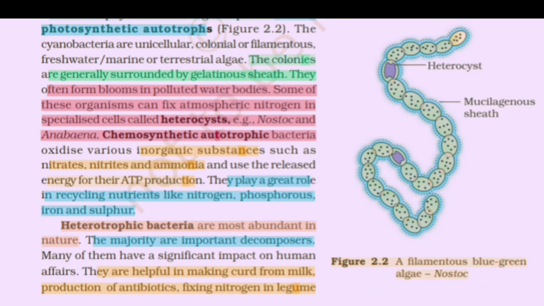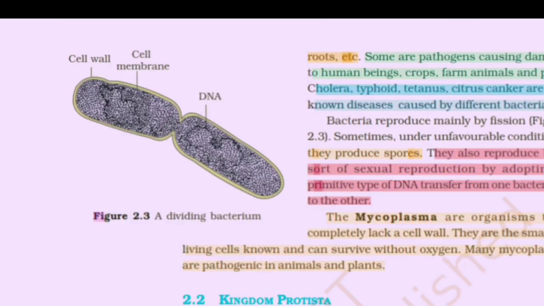Figure 2.2. A filamentous blue-green algae, Nostoc. Figure 2.3. A dividing bacterium. Some are pathogens causing damage to human beings, crops, farm animals, and pets. Cholera, typhoid, tetanus, citrus canker are well known diseases caused by different bacteria. Bacteria reproduce mainly by fission. Sometimes, under unfavorable conditions, they produce spores. They also reproduce by a sort of sexual reproduction by adopting a primitive type of DNA transfer from one bacterium to the other.